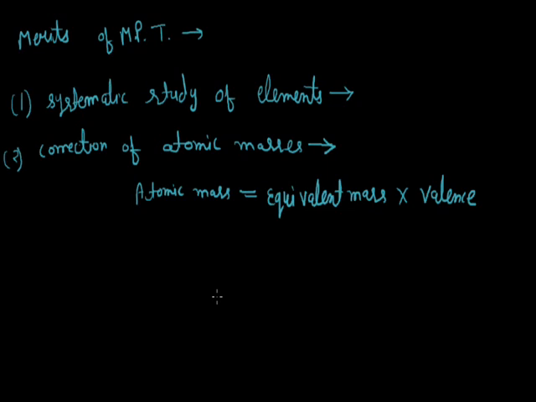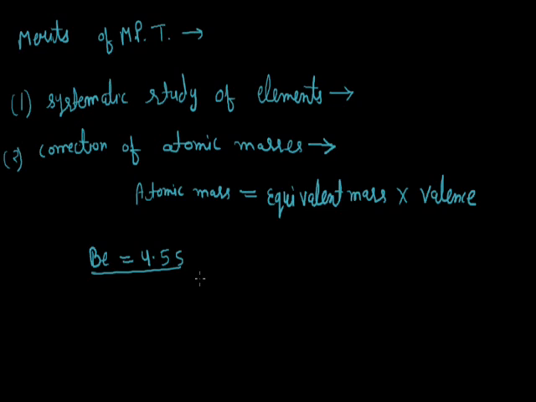For example, when Mendeleev presented the periodic table, the atomic mass of beryllium, Be, was not correctly known. However, its equivalent mass was known to be 4.55. So equivalent mass of beryllium equals 4.55. It was thought that the element had valency 3 as its oxide was isomorphous with alumina, Al2O3.